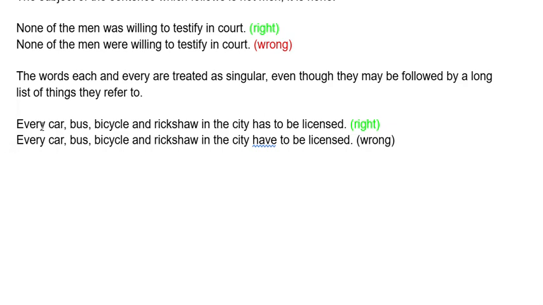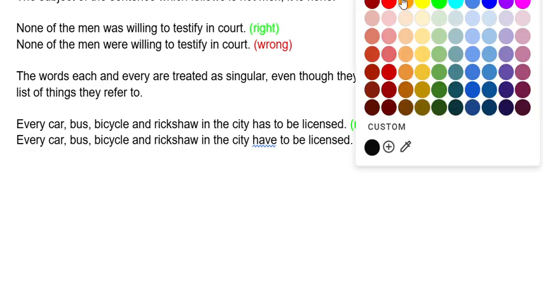We are referring to multiple things, but we are using every here, and it is treated as singular, so it will have a singular verb. Every car, bus, bicycle, and rickshaw in the city have to be licensed. This is the wrong statement.